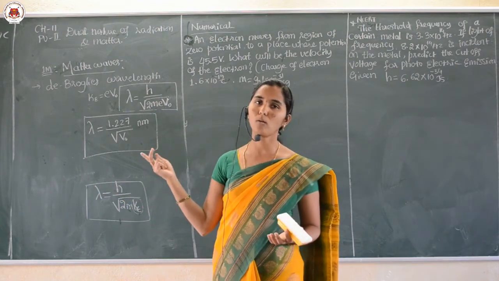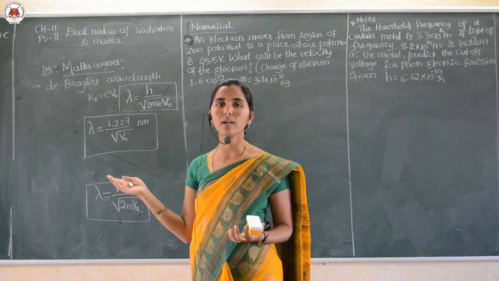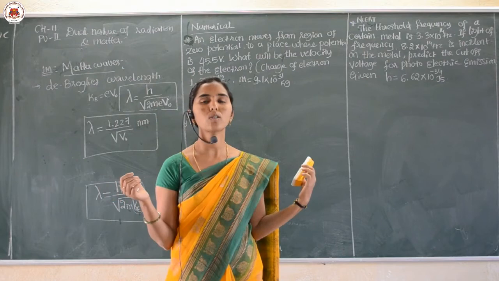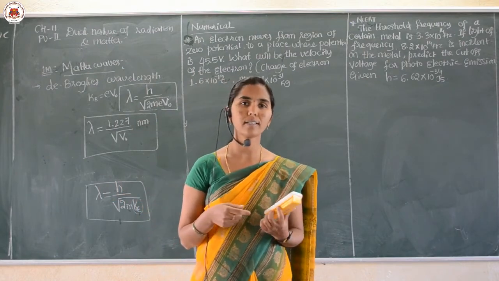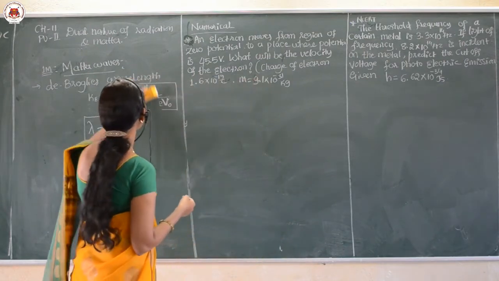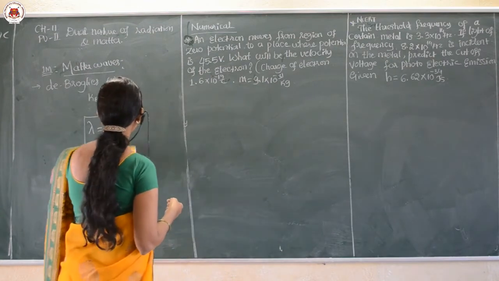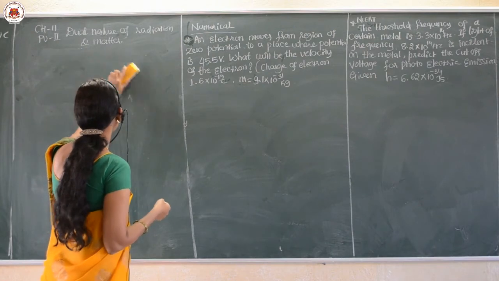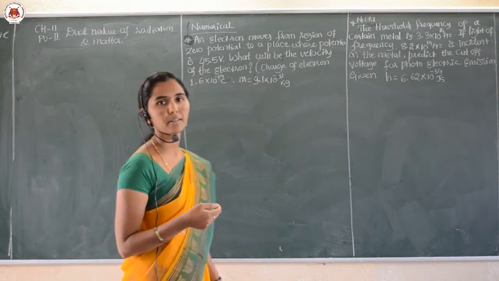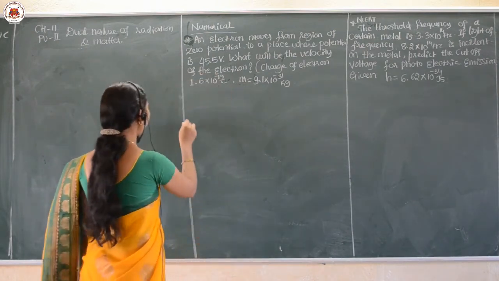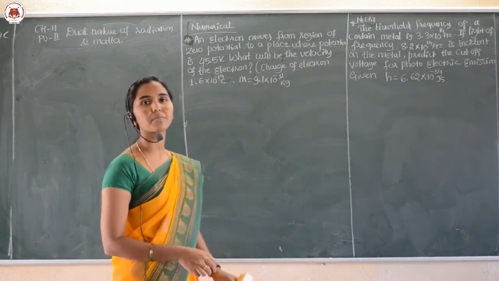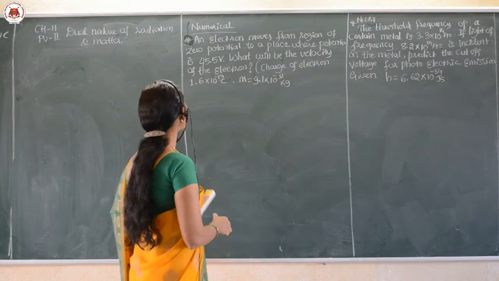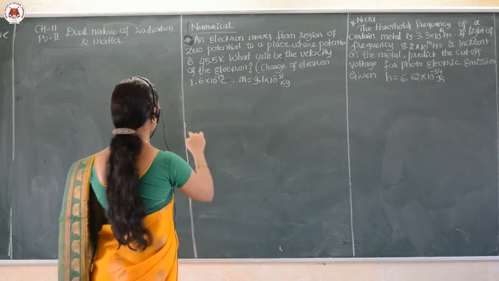Okay, and I hope all the formulas are clear to you. Then today let us solve one numerical based on the dual nature of light. Yes, a simple numerical here, and in order to solve this, as I told earlier also, you should know the formulas of every chapter. The formulas which come under this chapter should be kept in your mind, right. Then what is the numerical going to be solved here?